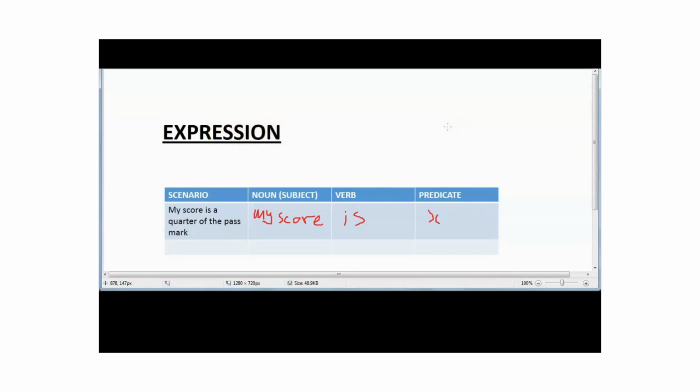The sentence says, my score is a quarter of the pass mark. If calculated, we expect my score to be less than the pass mark. That means it will decrease. So the expression will contain either a subtraction or division.